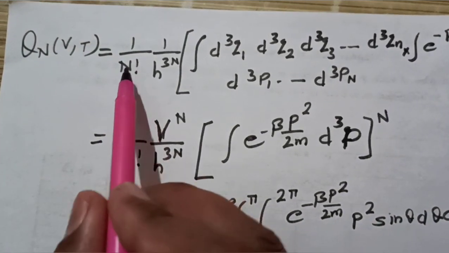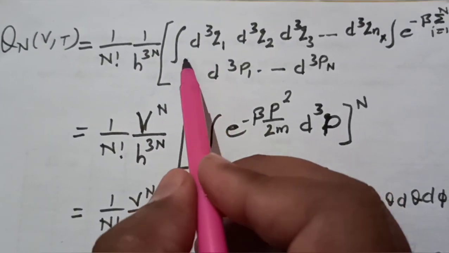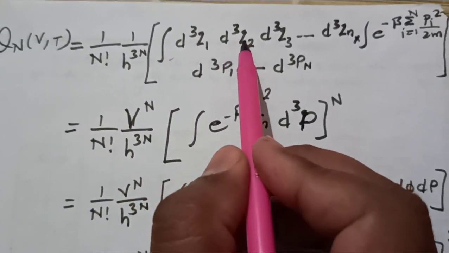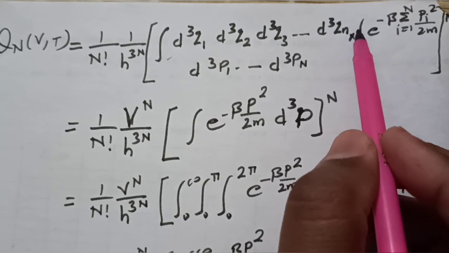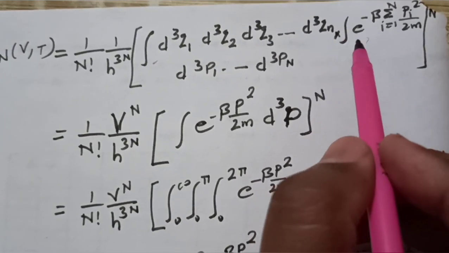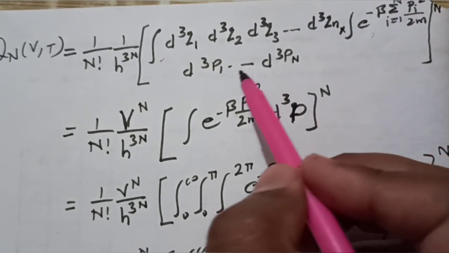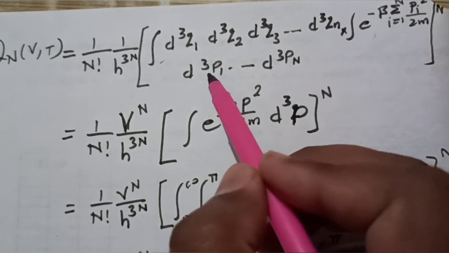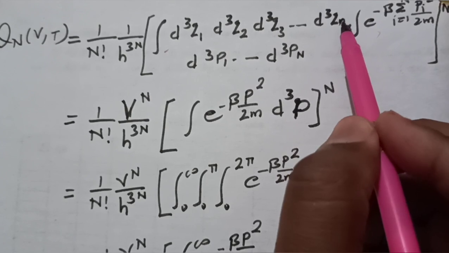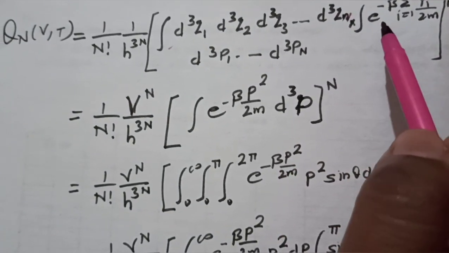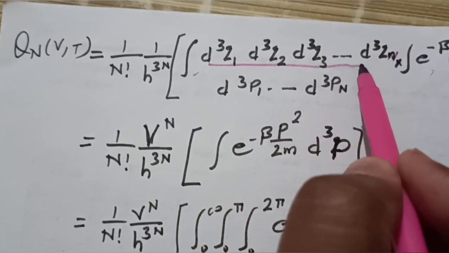If we solve it, the partition function is 1 upon factorial n, 1 upon h to the power 3n, the integral of d cubed q1 d cubed q2 and so on up to d cubed qn, because we have n particles, multiplied by the factor e to the power minus beta summation of p_i squared upon 2m, d cubed p1 and so on up to d cubed pn. We assume that the particles are confined in a volume V.